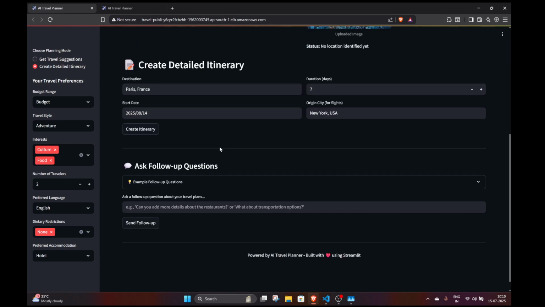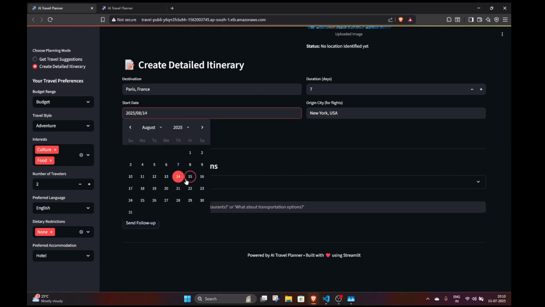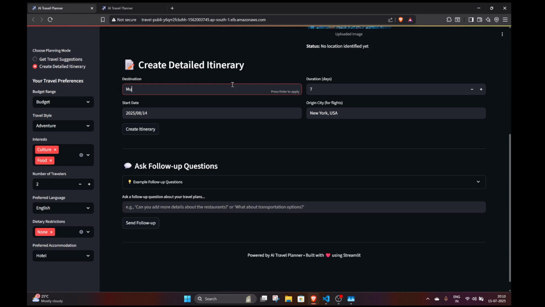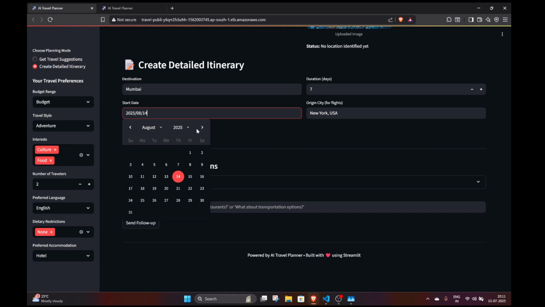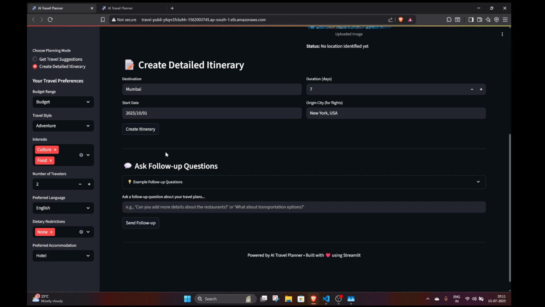Here, instead of putting the full text, we can just pick locations like this. So if I do, let's suppose Paris to New York, let's do Mumbai to New York, because I am a Mumbaiker and I like my country. I like my city. But yeah, we'll do Mumbai to New York, USA. I want to go on October 1st, all right?